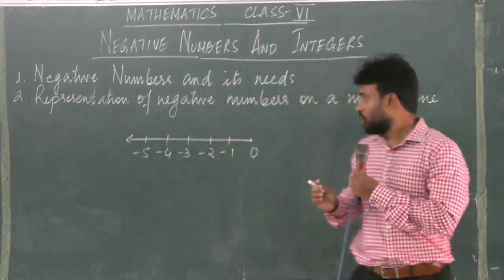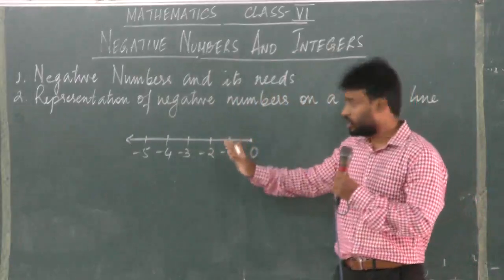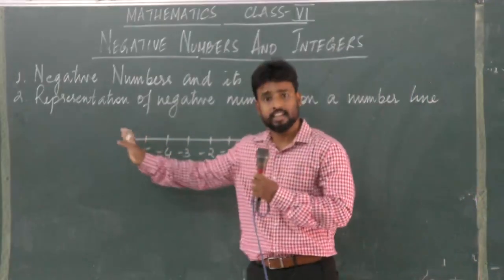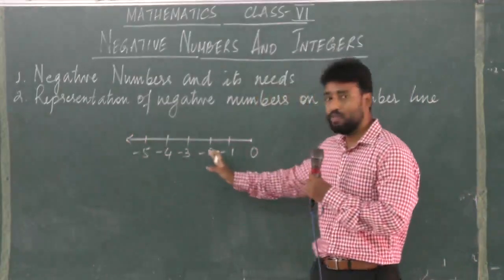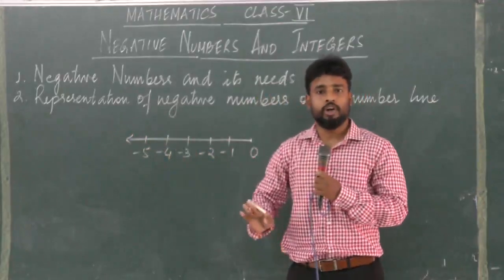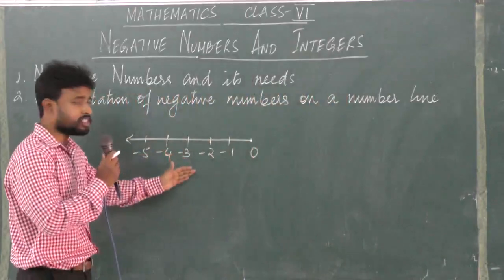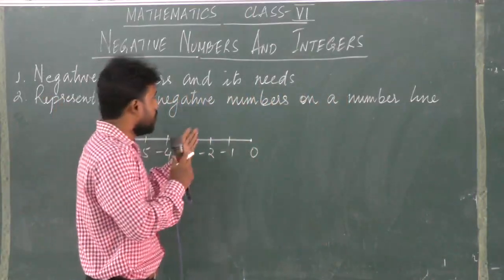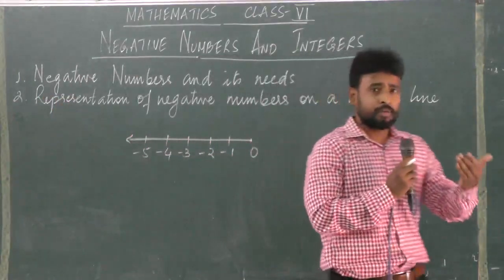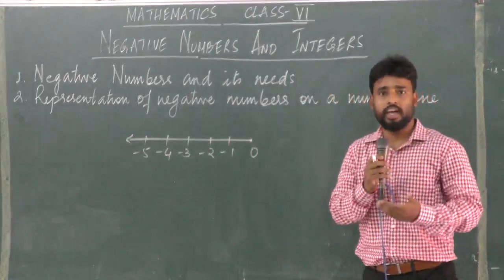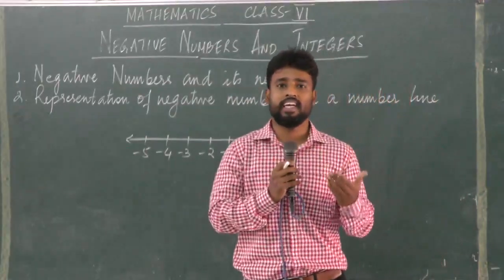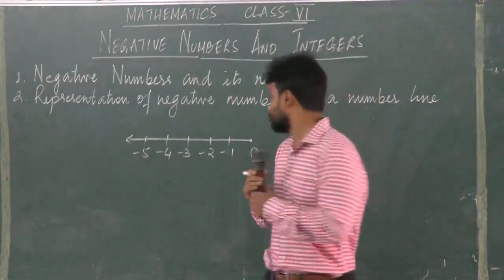So this is how we represent negative numbers on a number line. This arrow shows that it is infinite. So here we have the negative numbers written on the left hand side. Now, let us show a number line and represent all the negative numbers and the positive numbers.